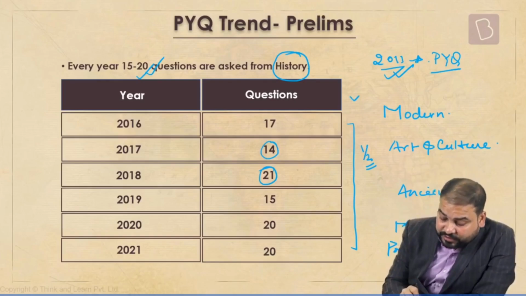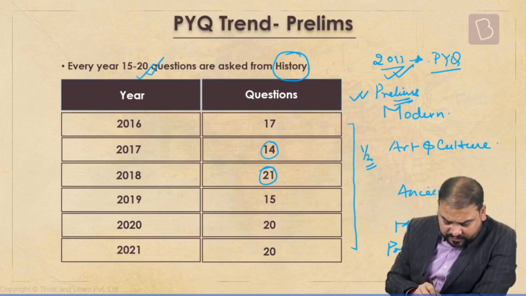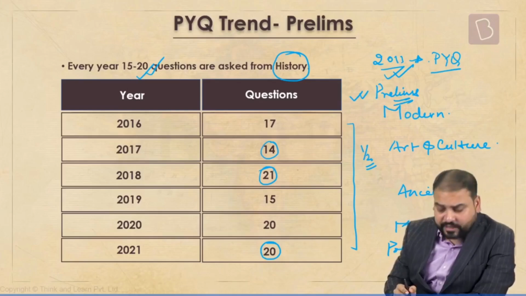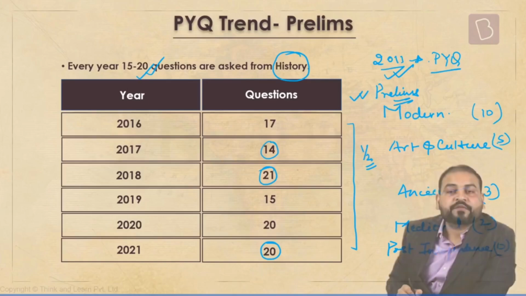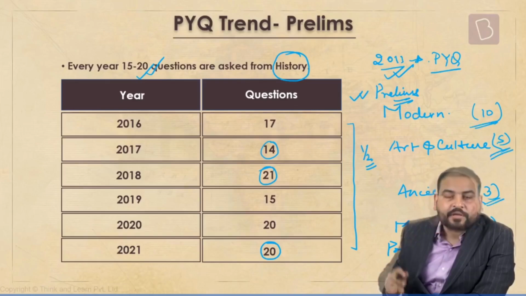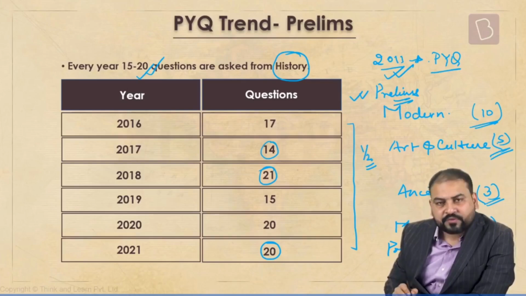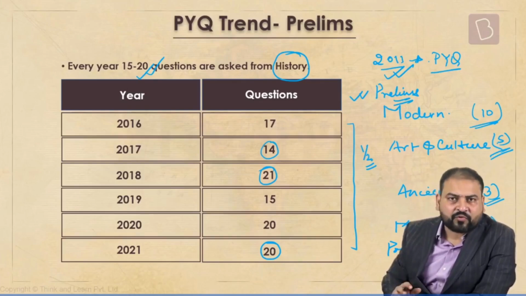Now, this is the importance prelims wise. Always remember this. Let me tell you just this year's breakup: 10 from modern, 5 from art and culture, 3 ancient, 2 medieval, 0 post independence. So you can see 50%, 25%, you can calculate 15% and 10%. And most of the times, this is the pattern that is followed here.